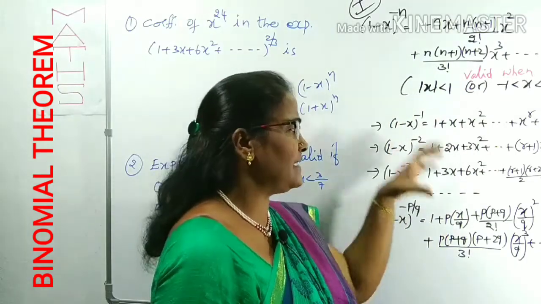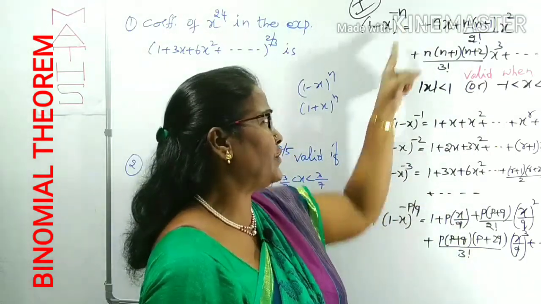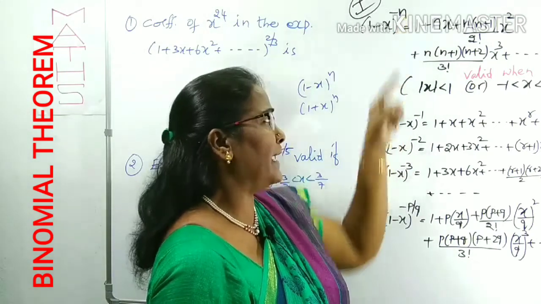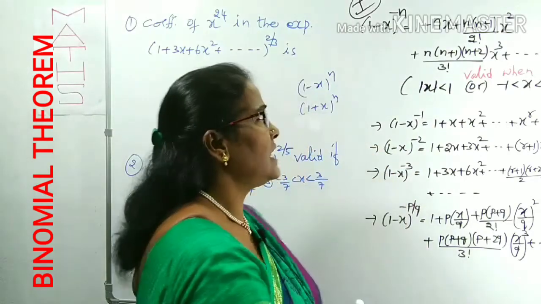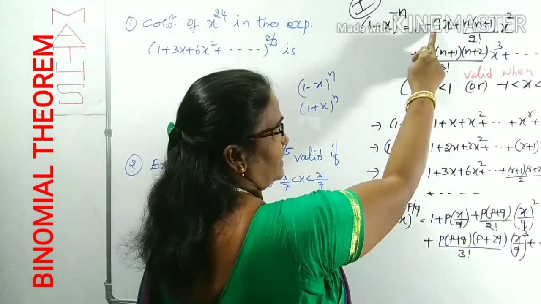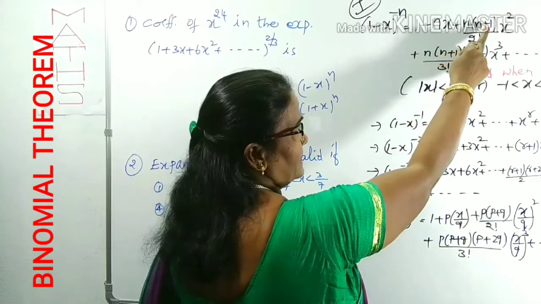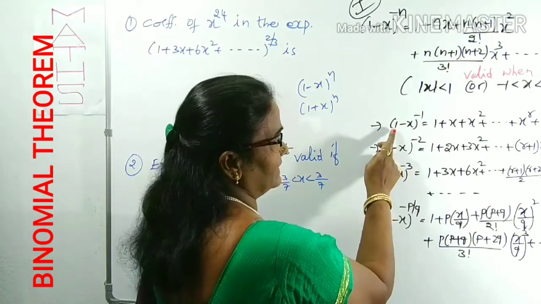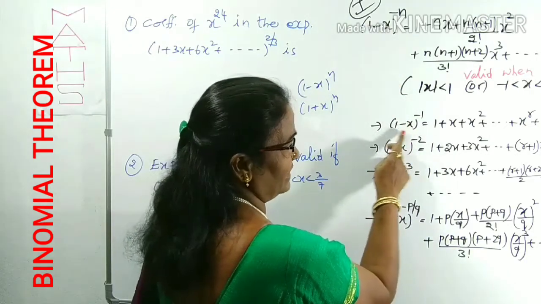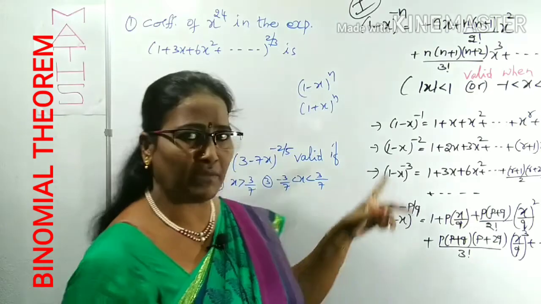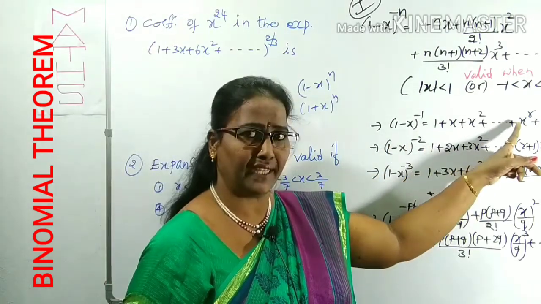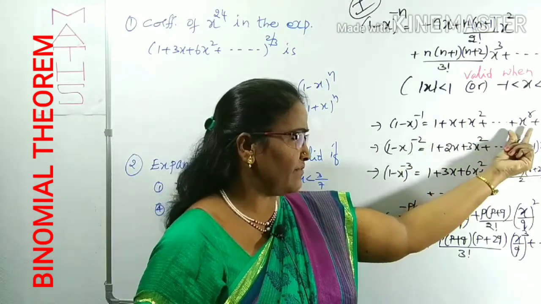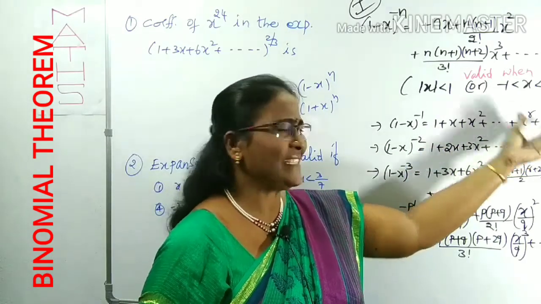From this we can get substitutions. Like if n is equal to 1, it becomes (1 minus x)^(-1). Now what does this series become? In place of n taking 1, we get 1 plus 1 into x, plus (1 into 2) by 2 factorial, which is 1, x squared, like that. So by taking n equal to 1, we can get this expansion. This is (1 minus x)^(-1). It is also an infinite expansion, in the form 1 plus x plus x squared and so on, with the general term x to the power r, and so on.